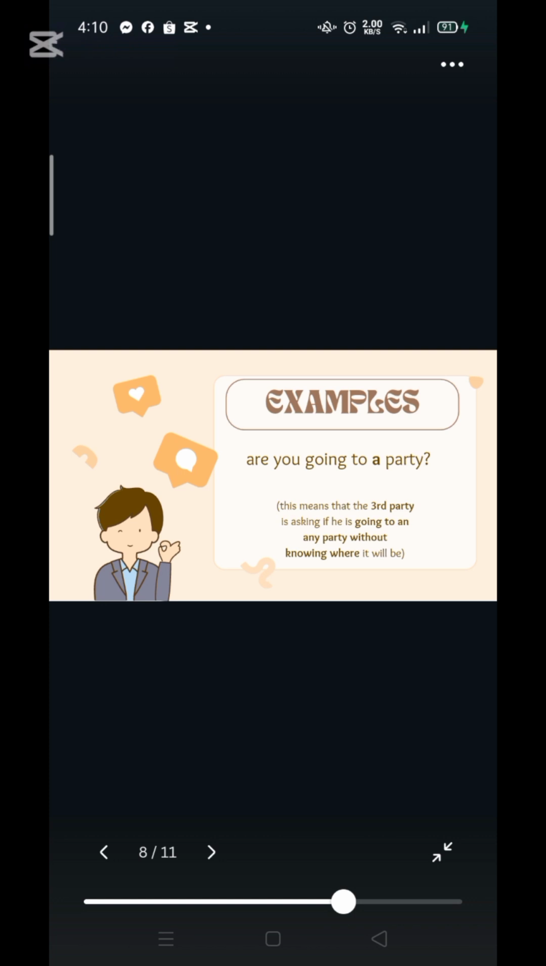Will he go to a party today, tomorrow, or next week? That is why he is asking, because he is asking in a general term. If he will go to a party, it is a general term. An indefinite article is a general term, and that is why this is an indefinite article.